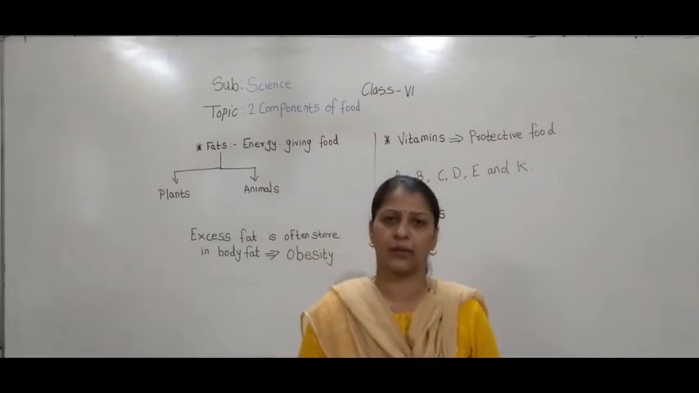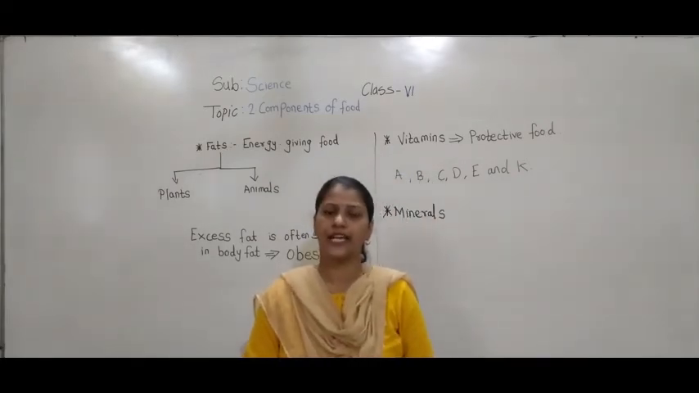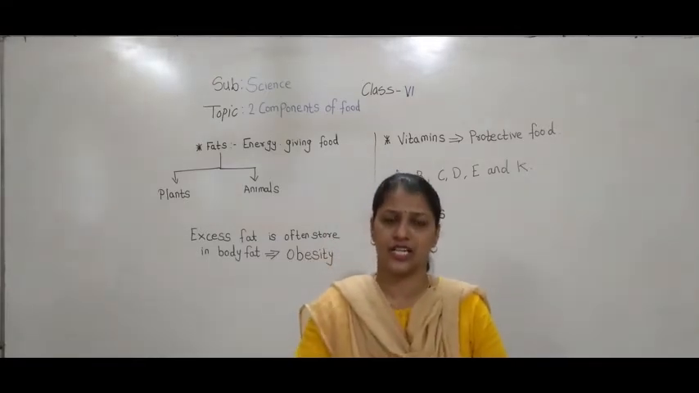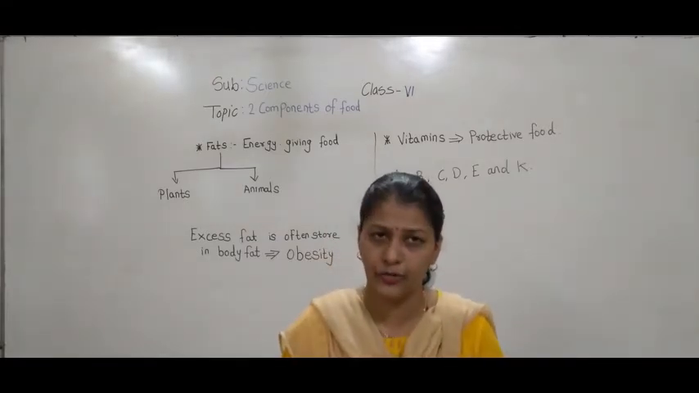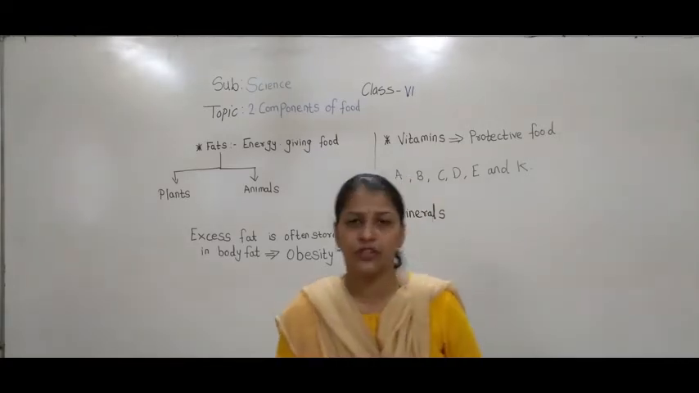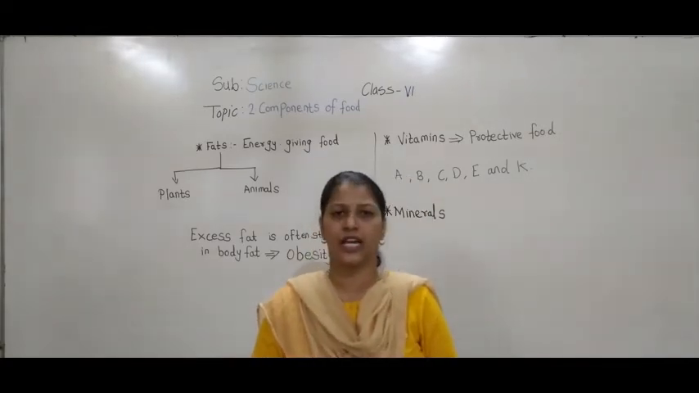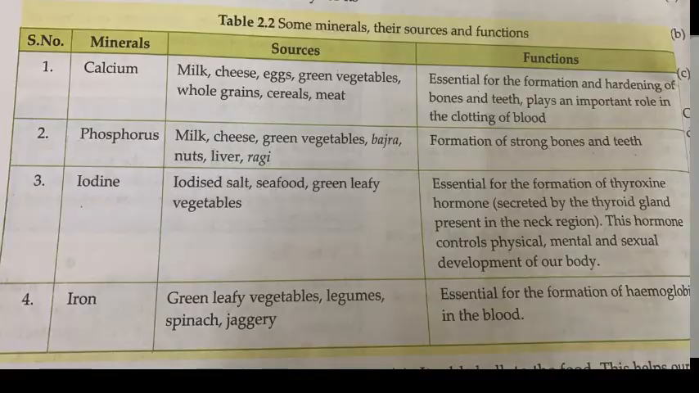Now you can see the table which is given in your book. There are important minerals such as calcium. Now from where do we get calcium? What is the function of calcium? Let's see. You can go through this table. Calcium we get from milk, cheese, egg, green leafy vegetables, whole grain cereal, meat. Then what will be the function of calcium?